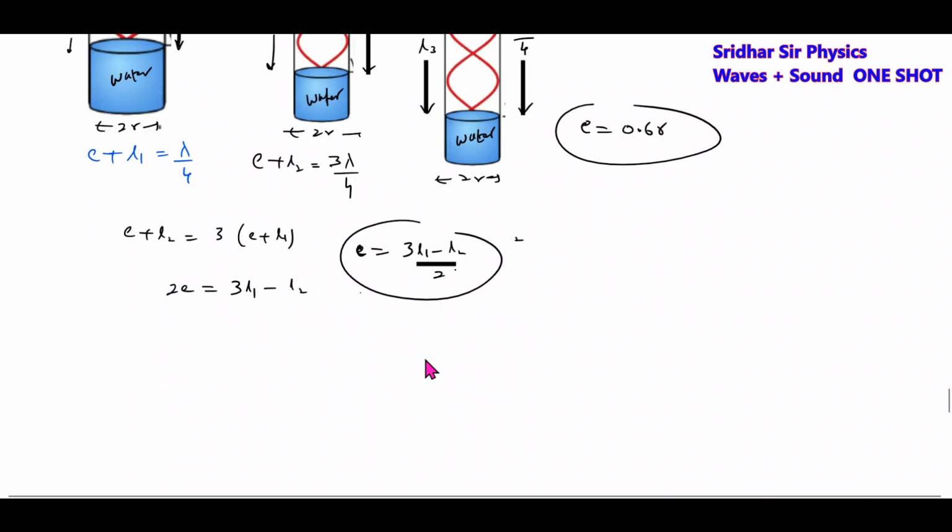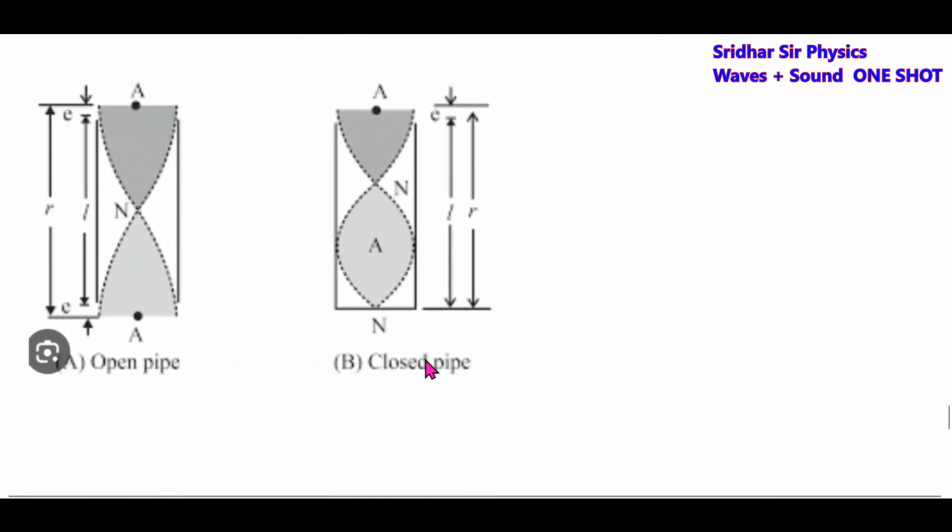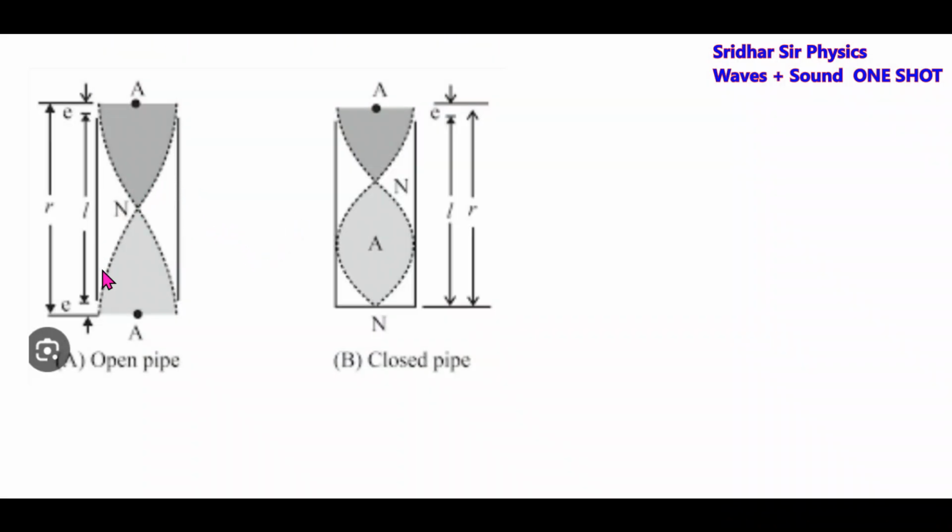So therefore, for a closed end organ pipe there will be end correction at the one end, and the resonant frequency is given by (2n minus 1) V by 4(L plus E). The resonant frequency of an open end organ pipe is given by nV by 2(L plus 2E).